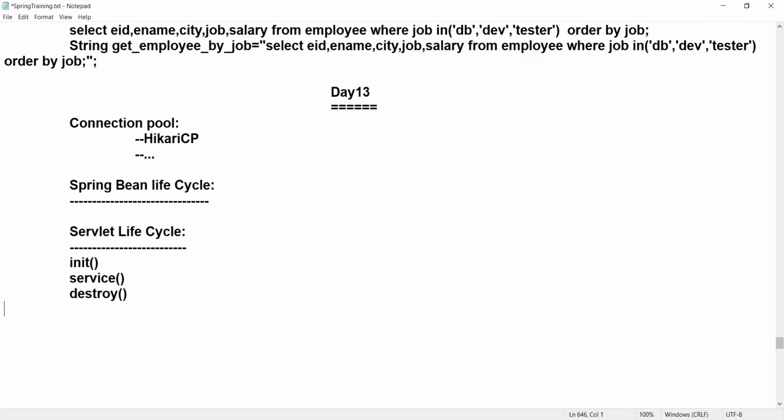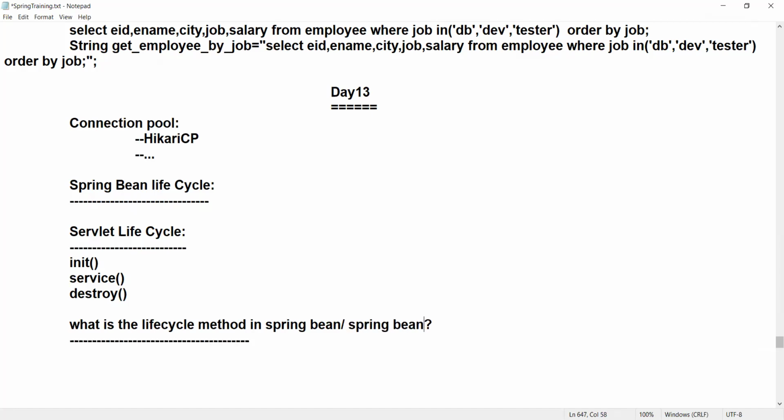If anyone asks you, boss, can you please explain Spring Bean life cycle, or at minimum tell me what the life cycle method in Spring is? Also, this is a popular question: life cycle method in Spring Bean.